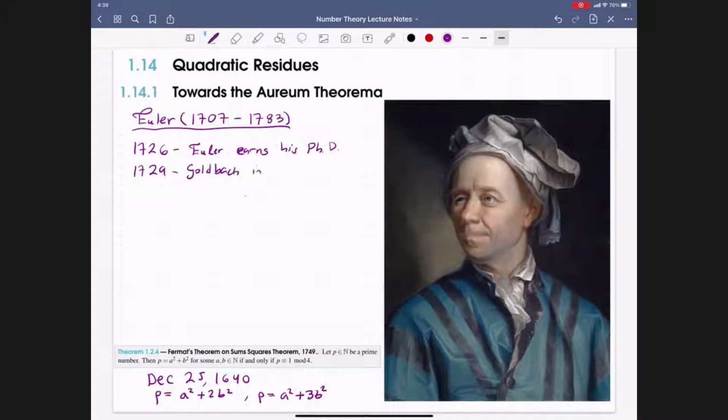Goldbach informs Euler in a letter of a result that Fermat had supposedly proven.